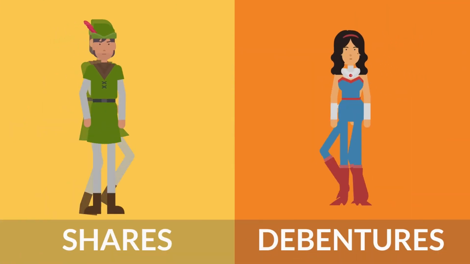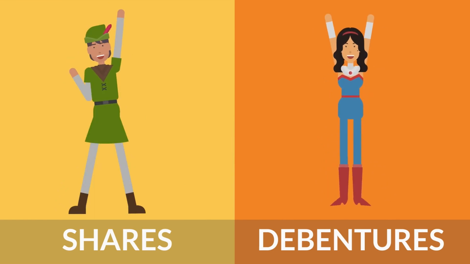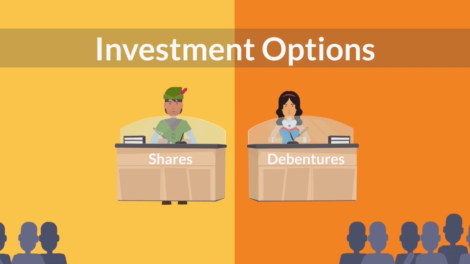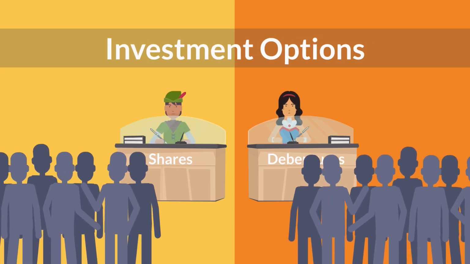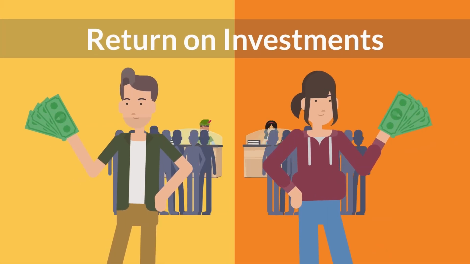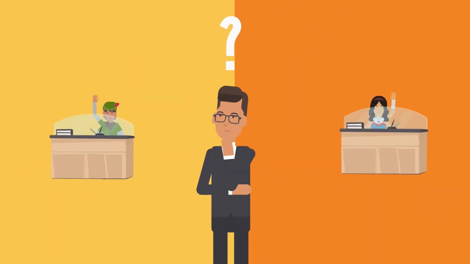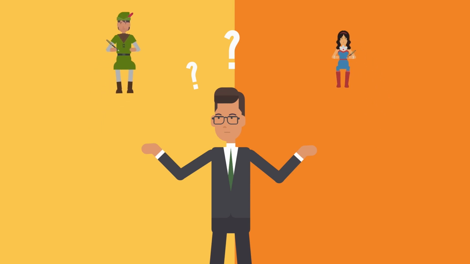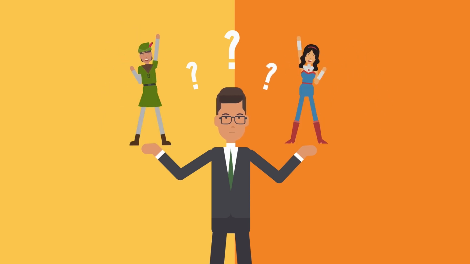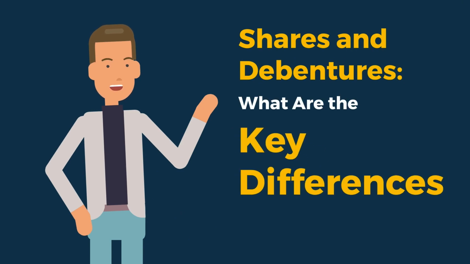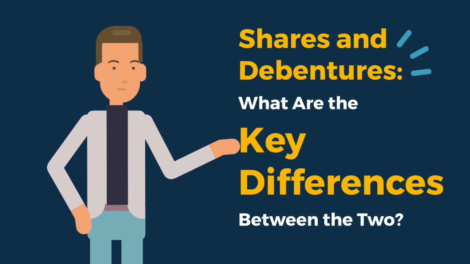Shares and debentures are two of the most popular investment options available in the financial market. These investment instruments allow you to invest in companies and potentially earn a return on investment. Understanding the differences between the two is essential to determine which investment option aligns with your investment goals and risk tolerance. In this video, we'll take a closer look at what shares and debentures are, the different types available, and the key differences between the two.